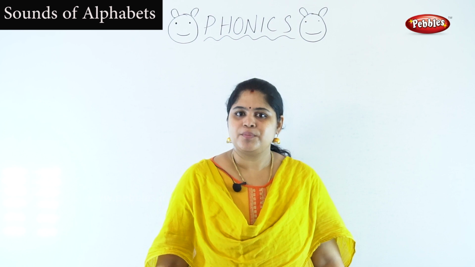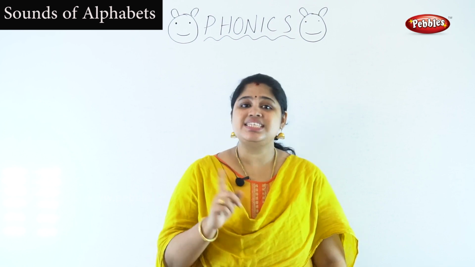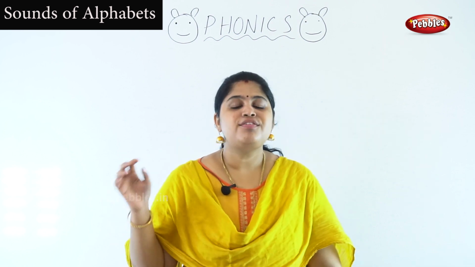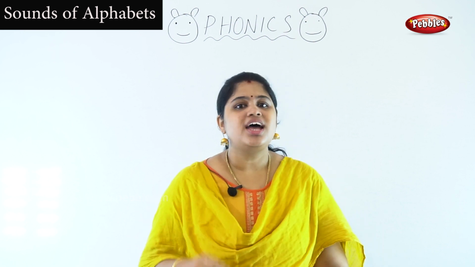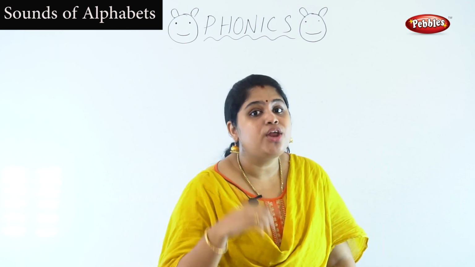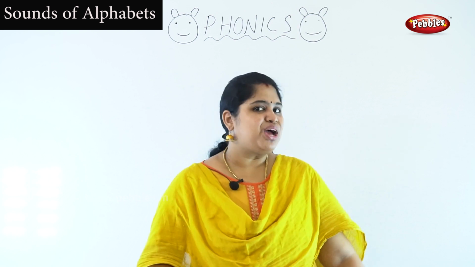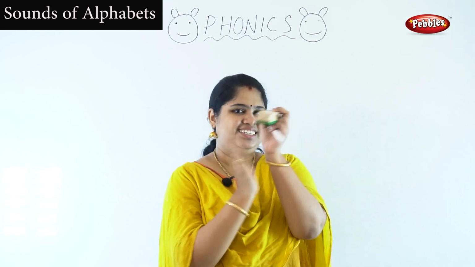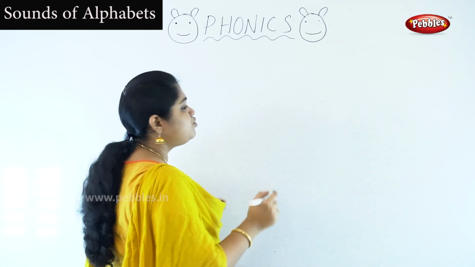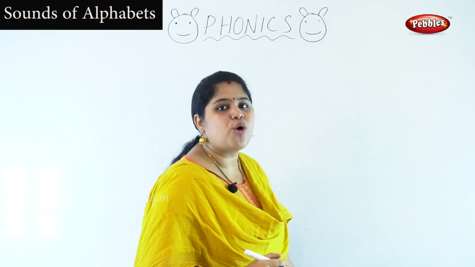A, B, C, D, E, F, G, H, I, J, K, L, M, N, O, L, M, N, O, L, M, N, O, P. Correct. Okay, let's see how to write the capital P and small p.